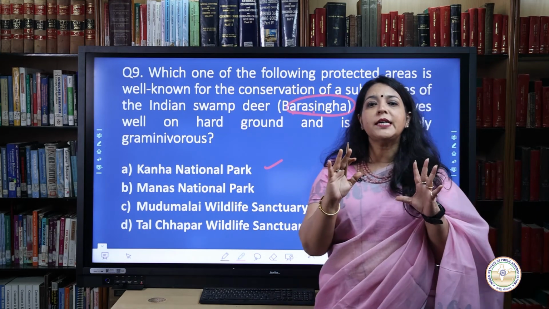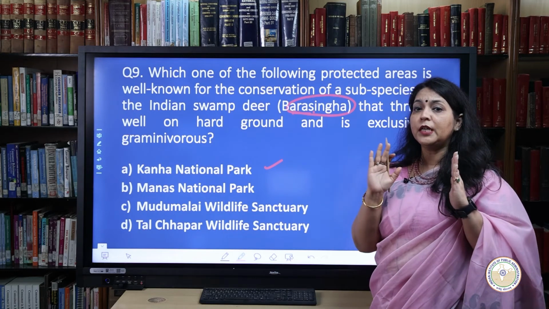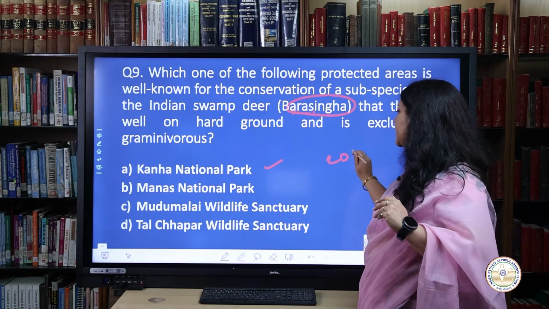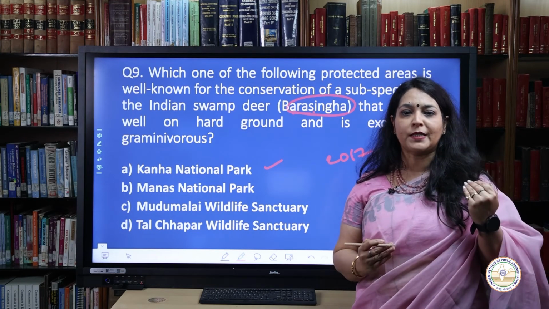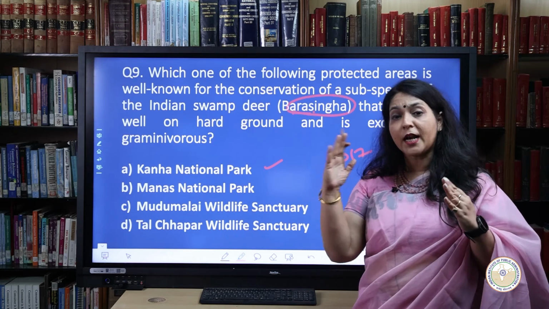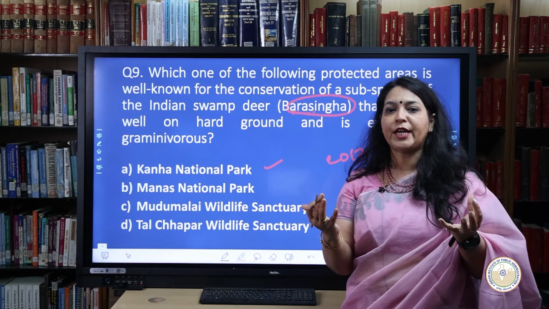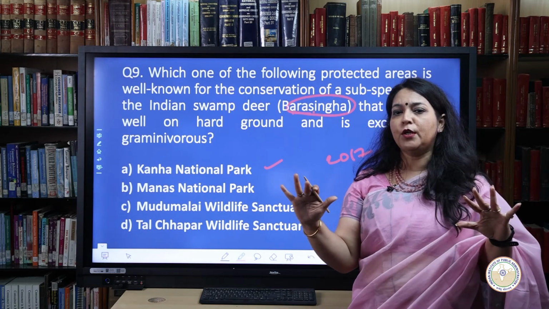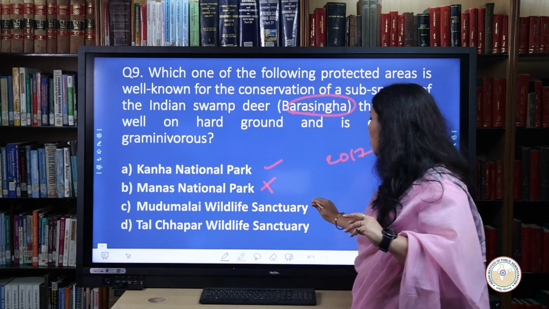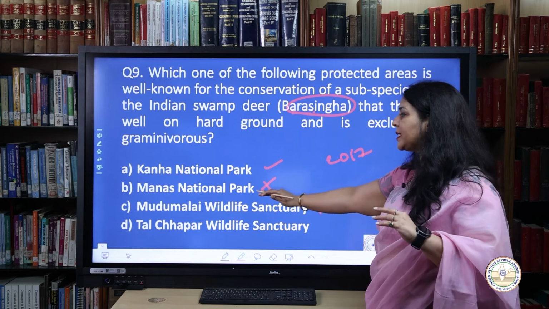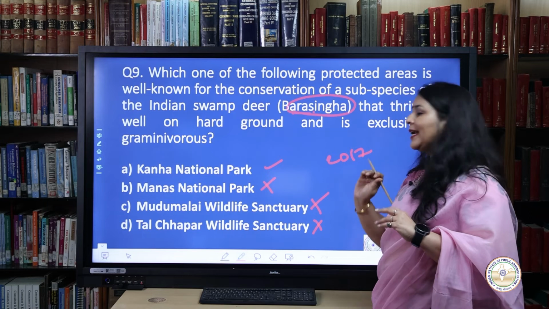Why? Because it was the first tiger reserve in the country to establish the mascot in 2017, Bhoor Singh, the Barasingha. That was the name given to the mascot. So if you knew that Kanha National Park has chosen its mascot in order to improve its protection levels, you could easily come to the solution, that is A, and you can very conveniently strike off all the remaining options of Manas National Park, Madhumalai Wildlife Sanctuary and Tal Chapar Wildlife Sanctuary.